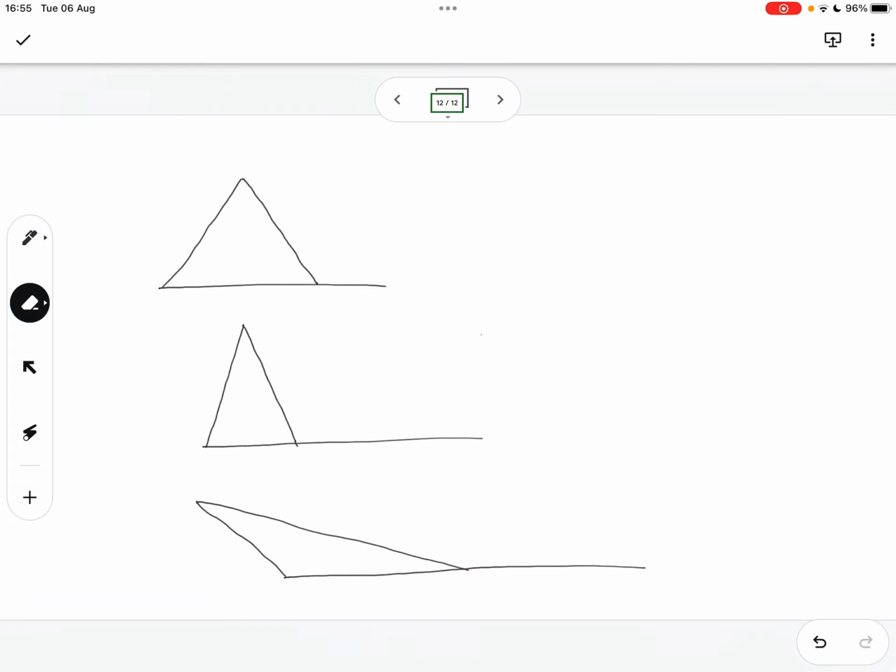So what the book is explaining to us is we'll have a triangle like this where all the sides are equal. We'll have a triangle where only two sides are equal and two angles are equal. And we'll have a triangle where all the sides and angles are not equal. So these are the three triangles. Okay, carry on.